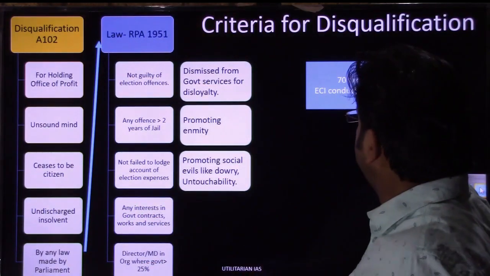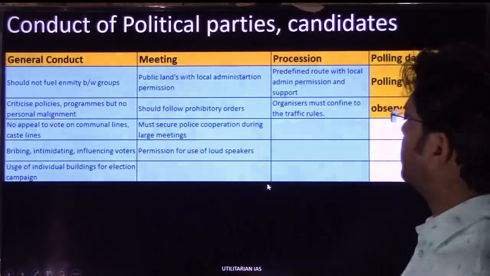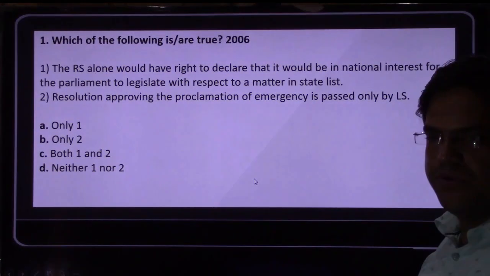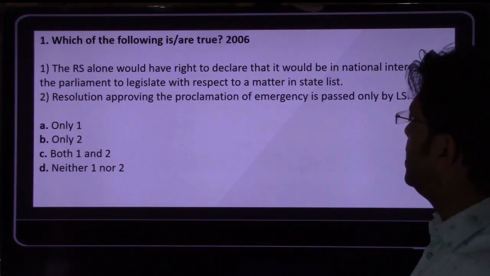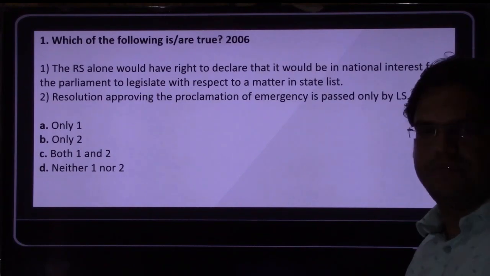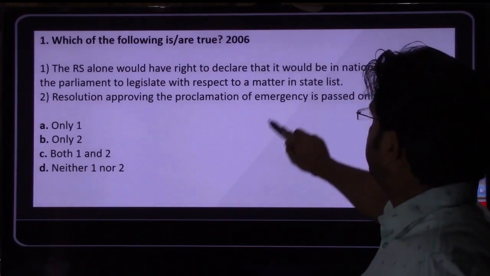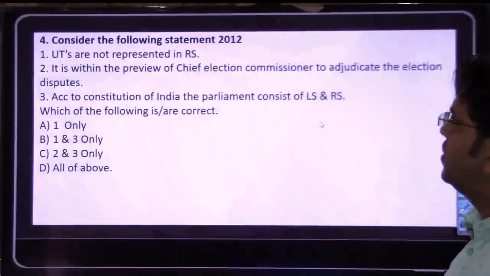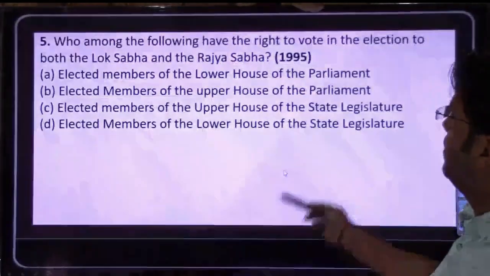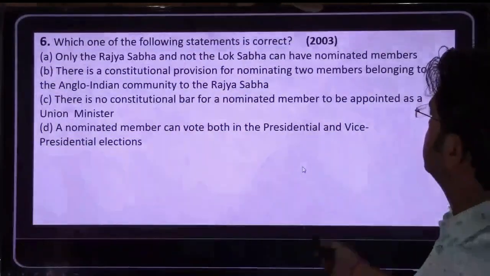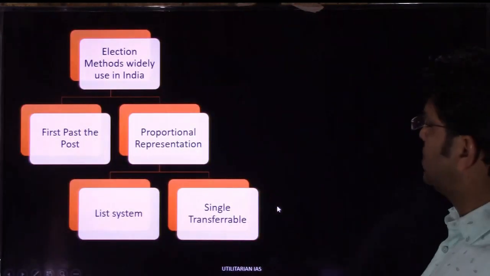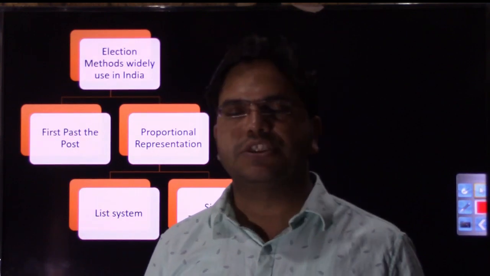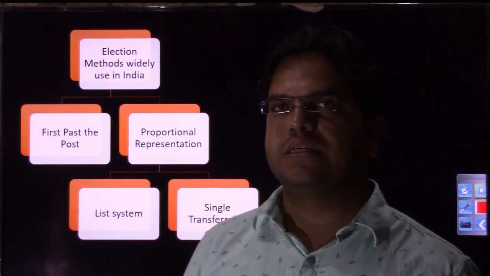So we are wrapping up this video with coverage of this topic. The next topics of Parliament we'll do in the next chapter. Let us see what MCQs are awaiting you. These are MCQs from previous year prelims questions, so that you can test yourself on what knowledge you have gained from this video. This is the first question, second question from 2013, third question from 2012, fourth question from 2012 again, fifth question from 1995, sixth question from 2003. These are questions asked in previous year prelims on Rajya Sabha, Lok Sabha, and the qualification and disqualification criteria that we discussed.